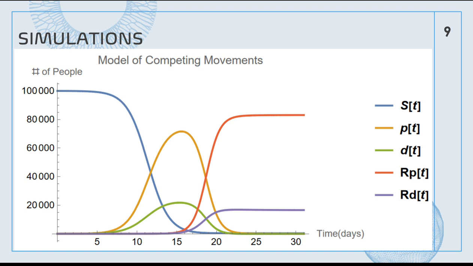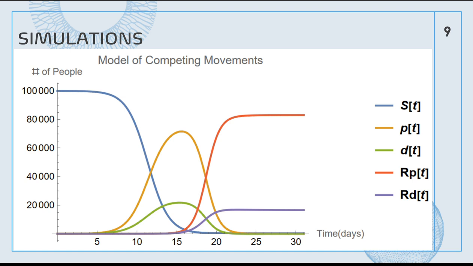That's the orange and green graphs respectively, which indicate that the people who are originally susceptible are becoming exposed or infected by the different movements. We see that as S(t) reaches 0, we see peaks in the P and D(t) graphs, which makes sense because once there's nobody susceptible left, that means everybody has been exposed either to the P(t) graph or the D(t) graph.